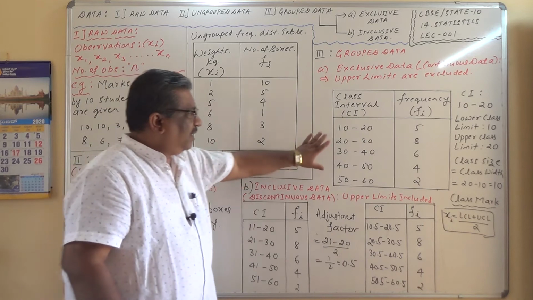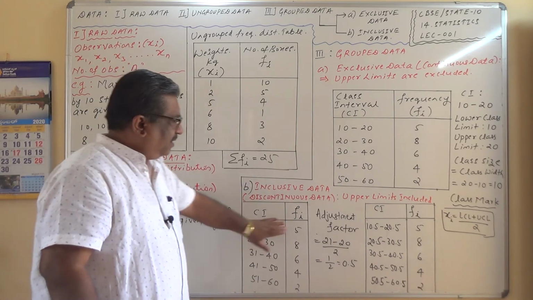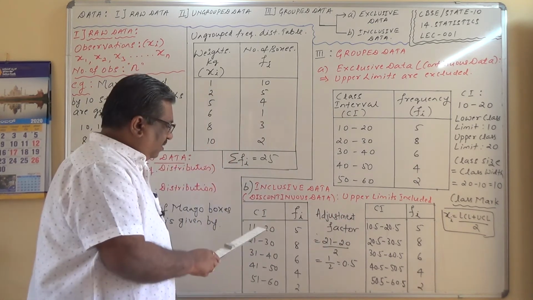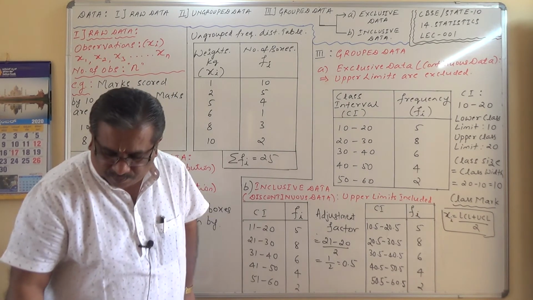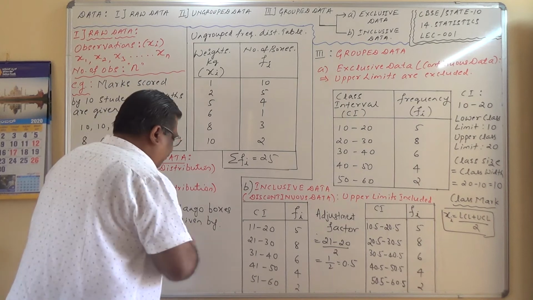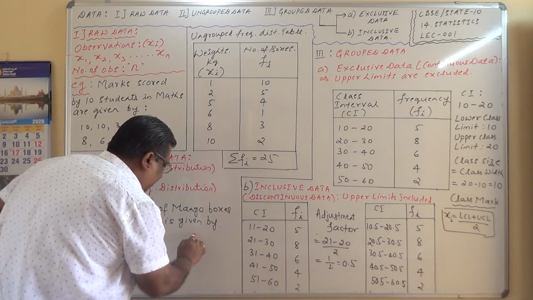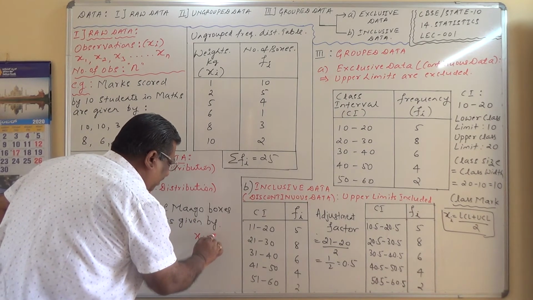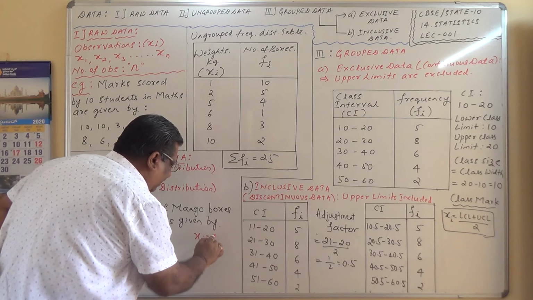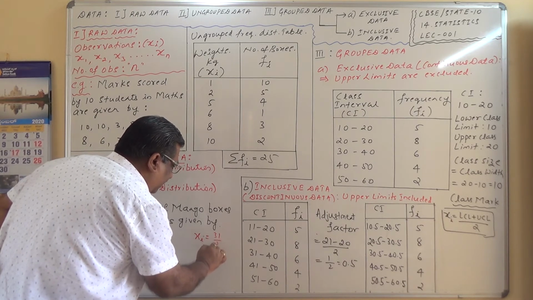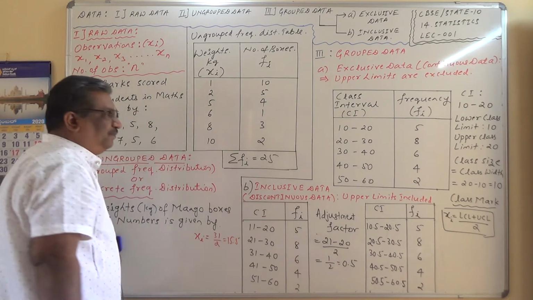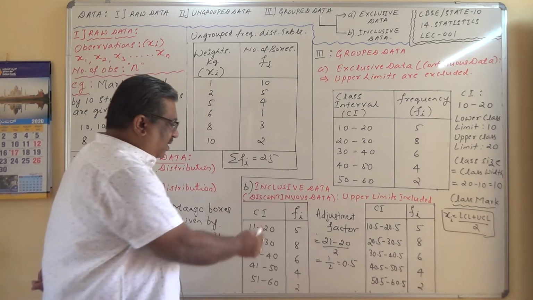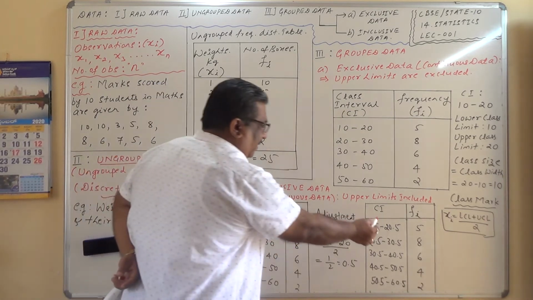Okay, forget about this data. Let us compare this data and this data. What is the class mark of this one? 11 plus 20 divided by 2. Midpoint I am talking about: x1 equals 11 plus 20, 31, divided by 2, which is 15.5. I have converted this inclusive data to exclusive data.